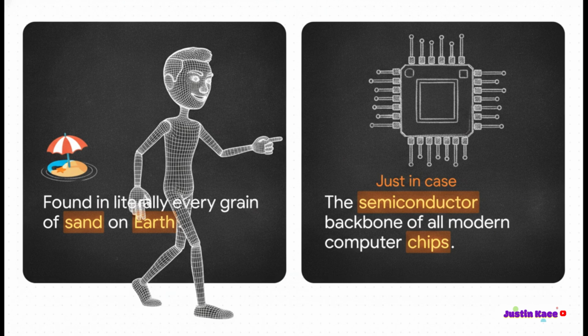Take silicon as the ultimate example. On one hand, it's literally just dirt. It's the second most abundant element in the Earth's crust. You can find it in literally every single grain of sand on the beach. But on the exact same hand, it is the absolute semiconductor backbone of all modern computer chips. Its totally unique property of being a half conductor, half insulator is what allows us to build transistors. Without this incredibly cheap, abundant dirt, our entire technological civilization would literally collapse overnight.